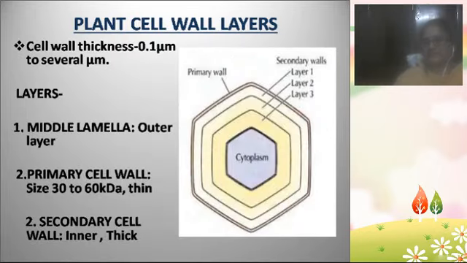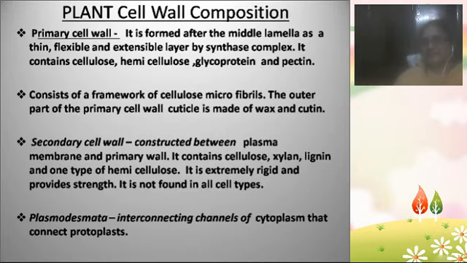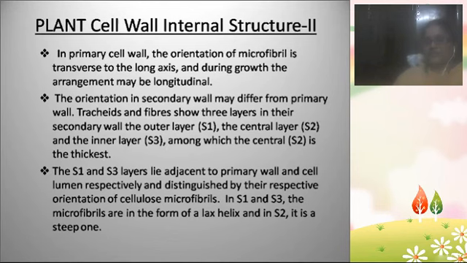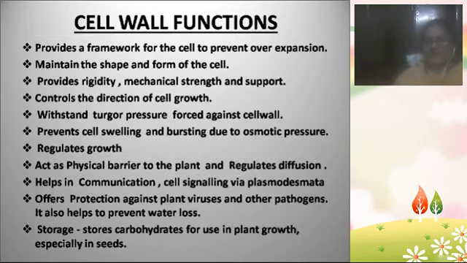The secondary cell wall is divided into 3 layers, S1, S2 and S3. Of these, S2 is the thickest, and S1 and S3 are attached to the primary cell wall. Here the orientation of the cellulose microfibrils is completely different when compared with the primary cell wall.